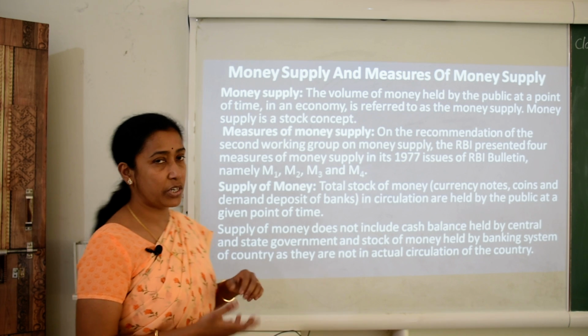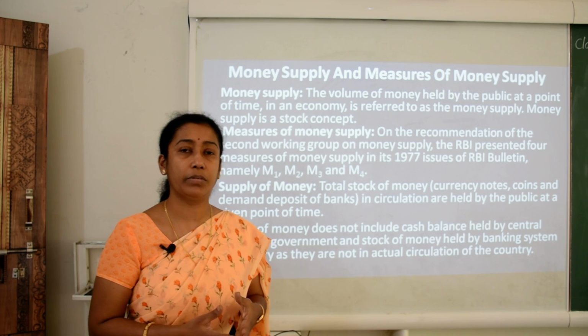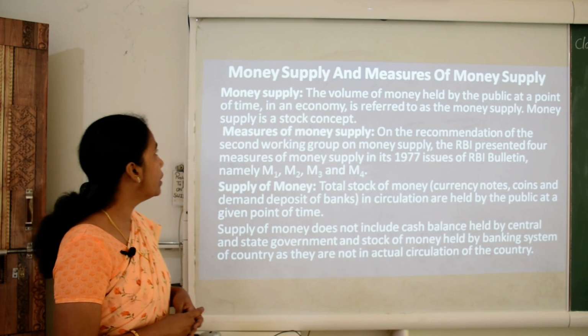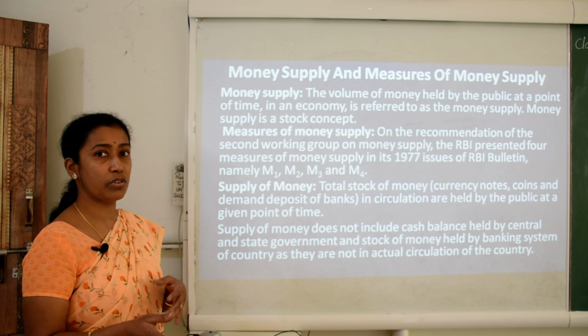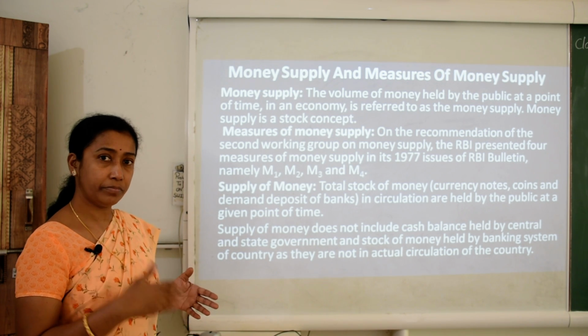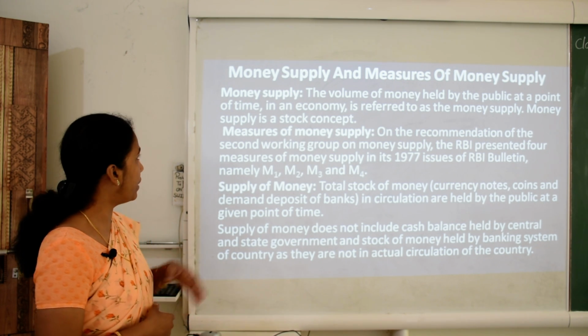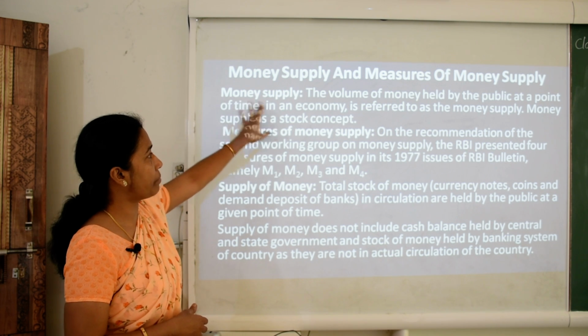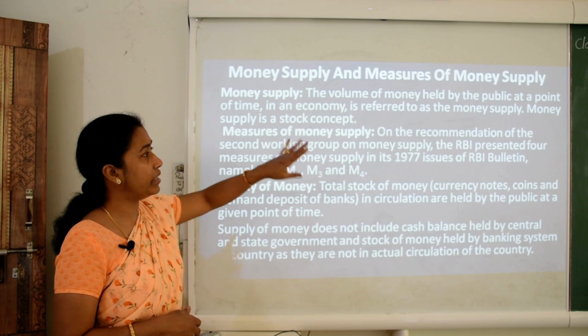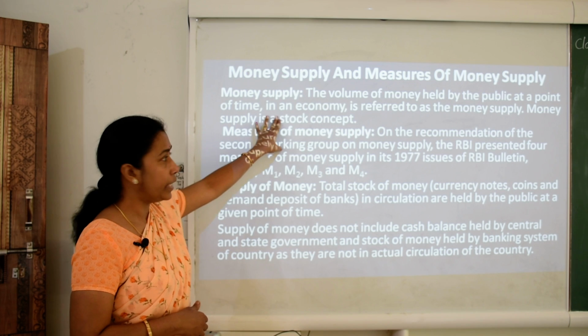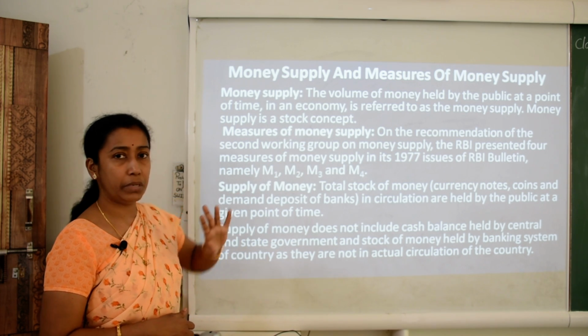Now, money supply and measures of money supply. In this particular chapter we have these two topics. There are certain measures required to supply money. First we are moving with money supply. The volume of money held by the public at a point of time in an economy is referred to as the money supply.